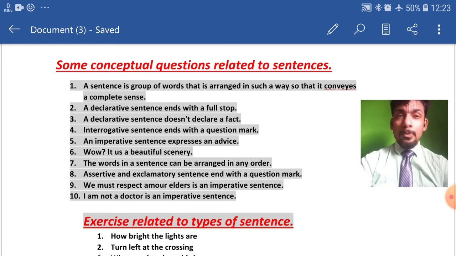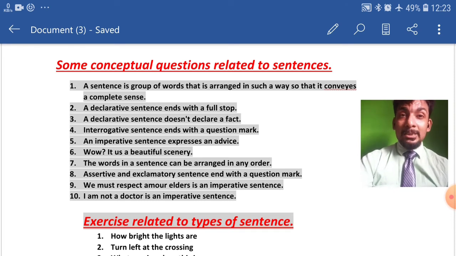Now coming to the third question, my dear student. A declarative sentence doesn't declare a fact. Now, what is the answer according to you? My answer to this question is false. Why, my dear students? Because as per the question, it is written that a declarative sentence doesn't declare a fact. But in reality, a declarative sentence declares a fact.